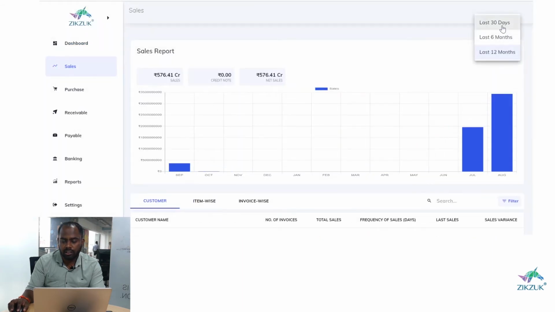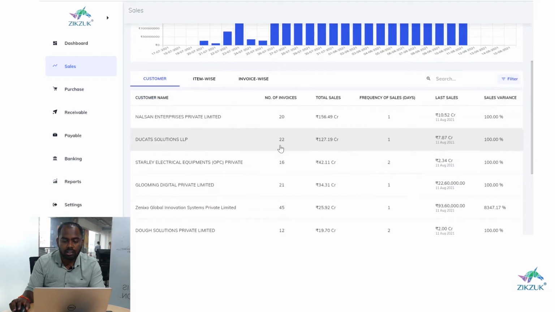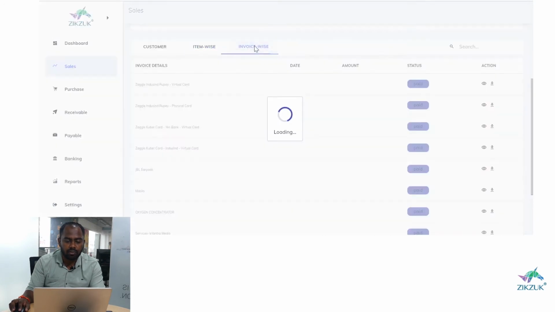Right, now when it comes to the sales, you can analyze your sales. Basically, you can analyze your sales trends by the graphical overview. I have made good sales on 3rd of August. I have made good sales on the 10th of August. And here you can also analyze customer wise sales, item wise sales, invoice wise sales.